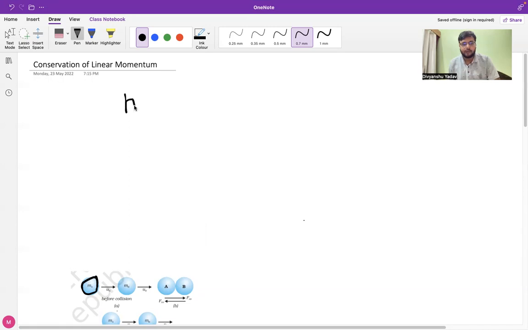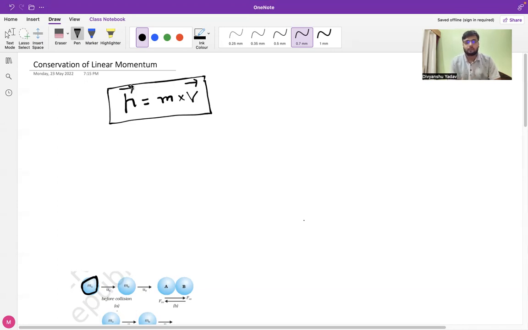Mathematically, we know that momentum is given by mass times velocity. This is the fundamental formula that we use to find momentum. As we know that velocity is a vector quantity, momentum is also a vector quantity.